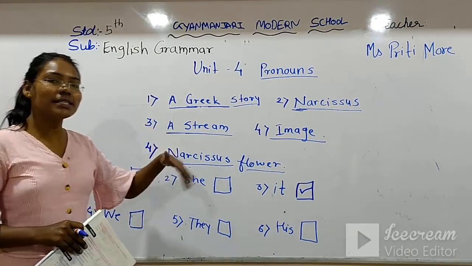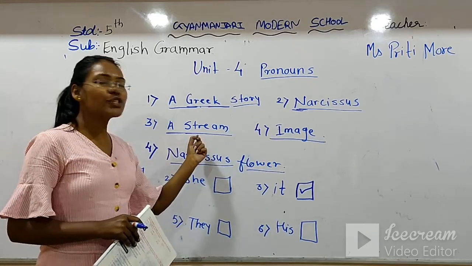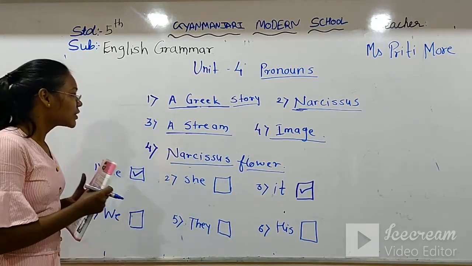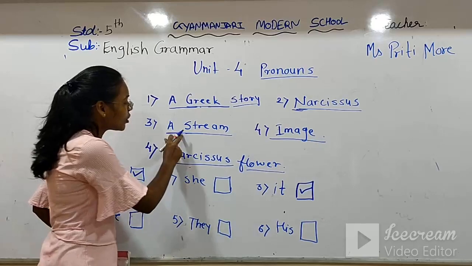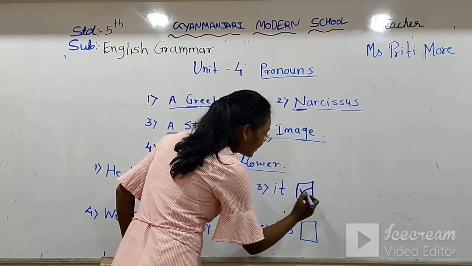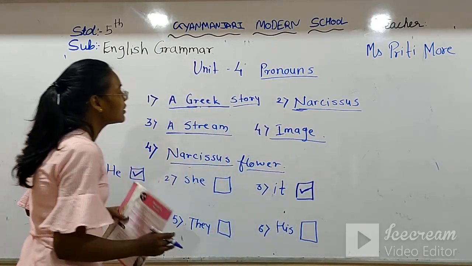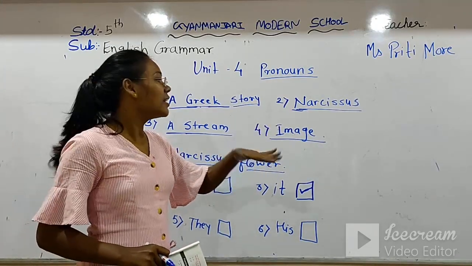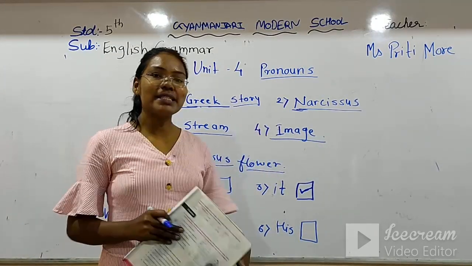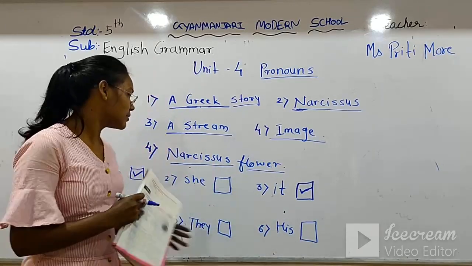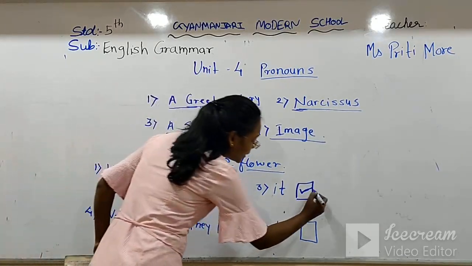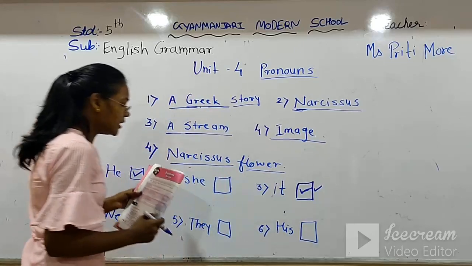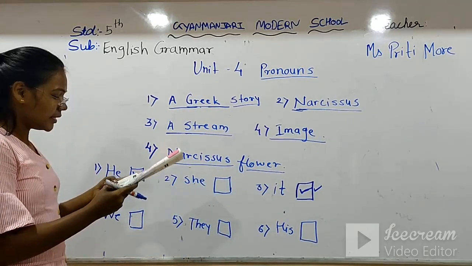It comes in the neuter because it is also a non-living thing. So, for a stream, we use again it. Right? Now, the image. Image also comes in the neuter things. So, there also we use it. For image also we use it.